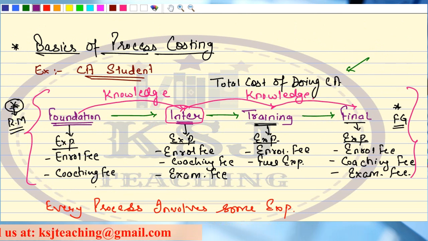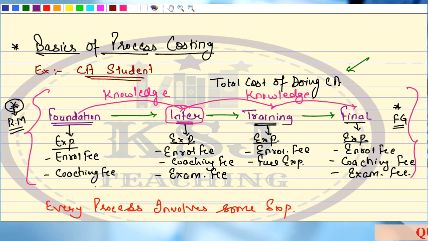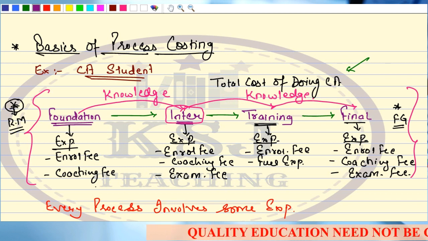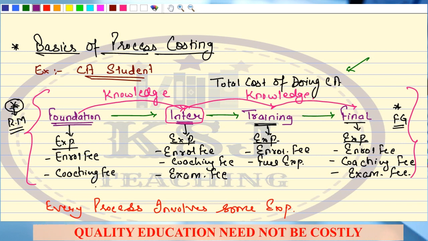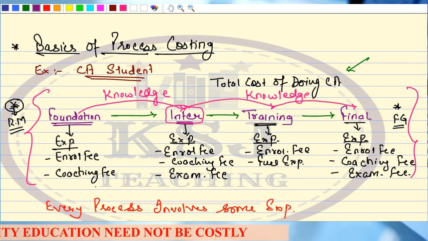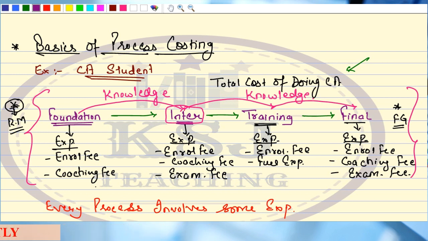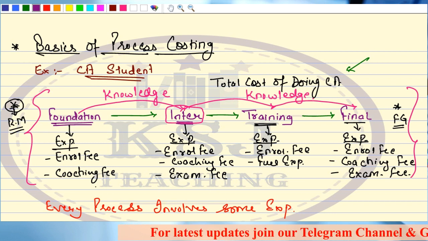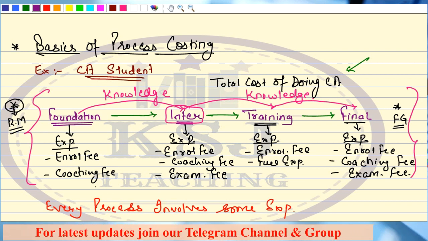Take your own example, that you are a CA student or a CMA student. Even if you are a CMA student, you have to go through foundation, inter, final, and the training also. If you are a CA student, then also you have to go through the CS, right? So almost in every professional course, there are 2-3 levels through which you have to go, right? Professional level, executive level in the CS. Clear? So every level is called a process, and at every process there will be an expenditure, and there will be a gain in terms of knowledge, right?